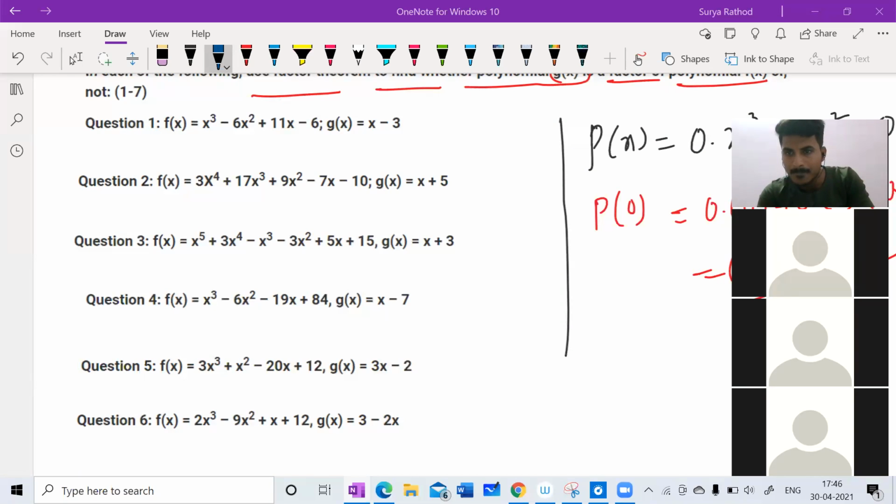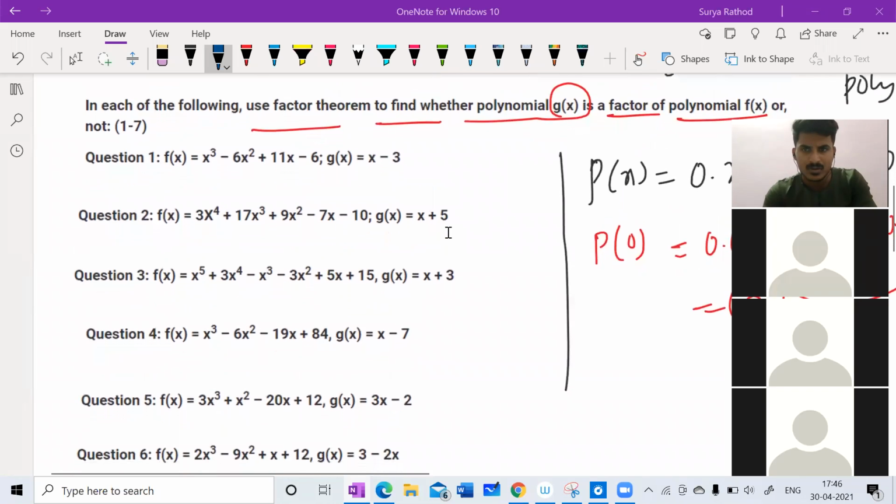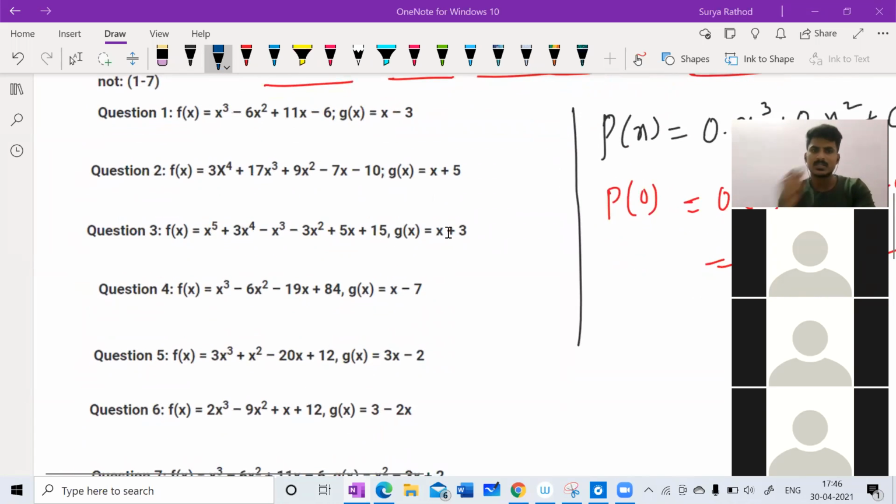Sir, I replied. What is that true? Sir, x is equal to 3.